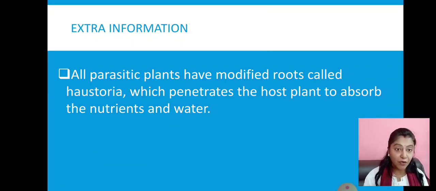Xylem is responsible for carrying water from the roots to the leaves and other parts of the plant, and phloem carries the food from the leaves to different parts of the plant so that they can utilize it for their growth and other purposes. So the parasitic plants penetrate the haustoria into the xylem and phloem, and from there they can directly extract the things required for their need. If they need food, they can take it from the phloem. If they need water, they can take it from the xylem.